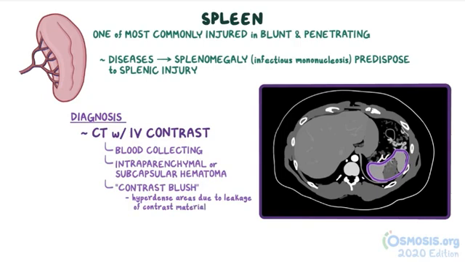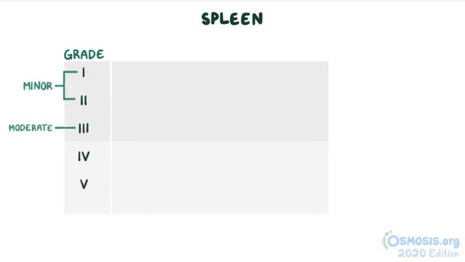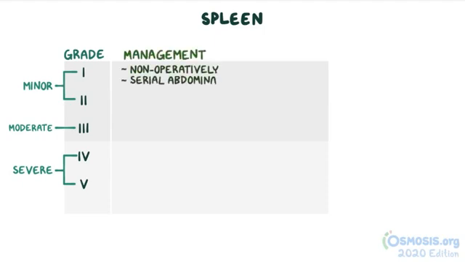tiny blood vessels. Splenic injuries are graded 1 through 5, where grades 1 and 2 are considered minor injuries, grade 3 is a moderate injury, and grades 4 and 5 are severe injuries. Individuals with grade 1 through grade 3 injuries are managed non-operatively with serial abdominal exams and hemoglobin measurements.